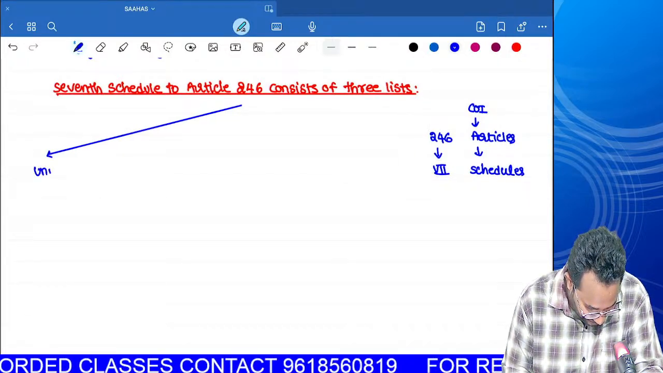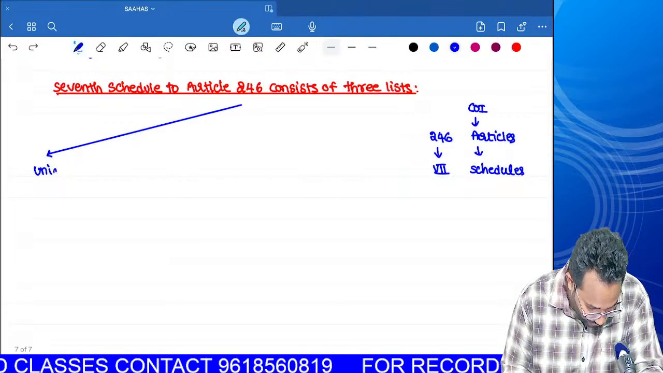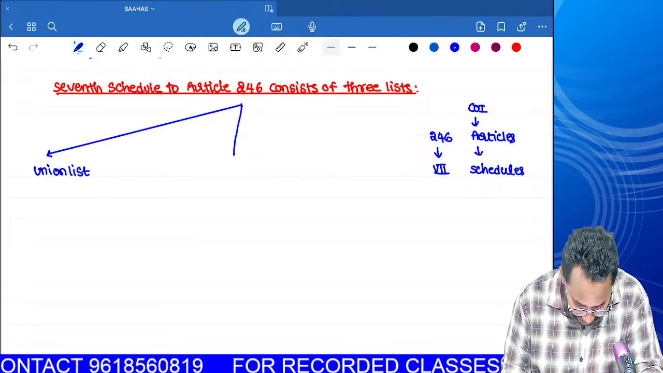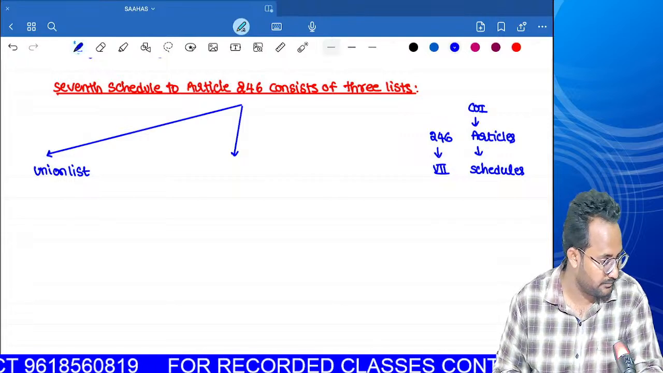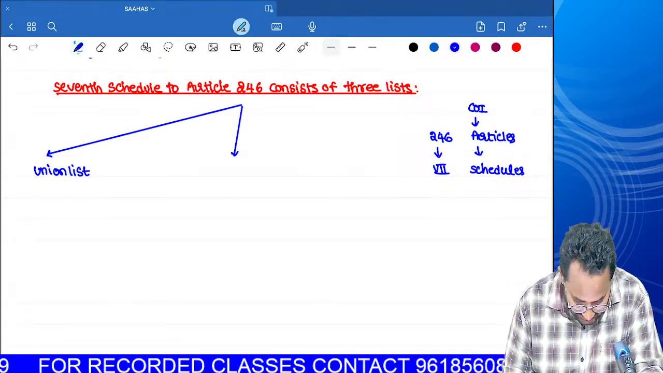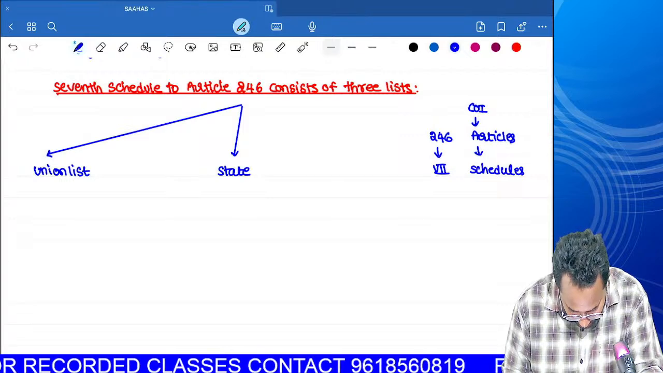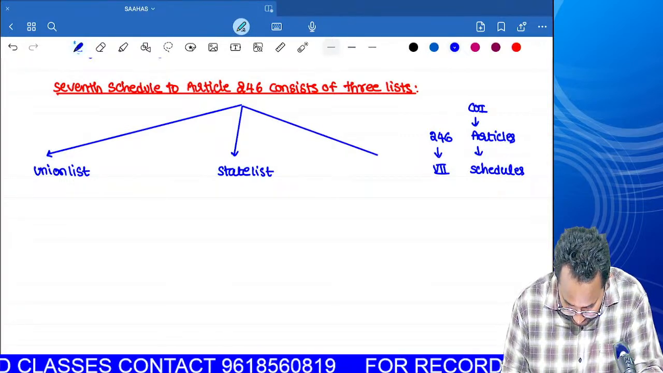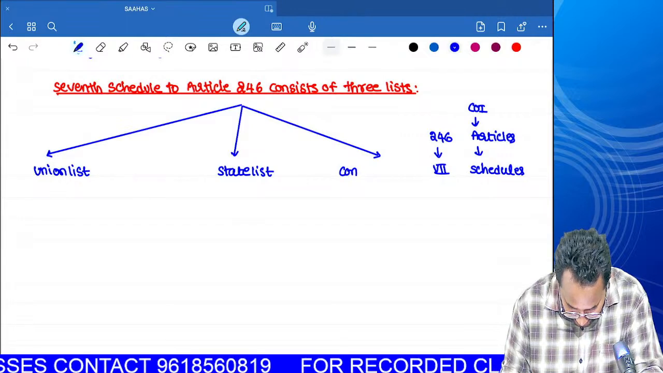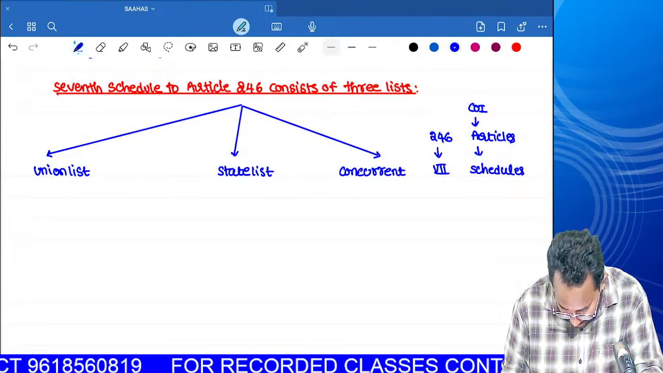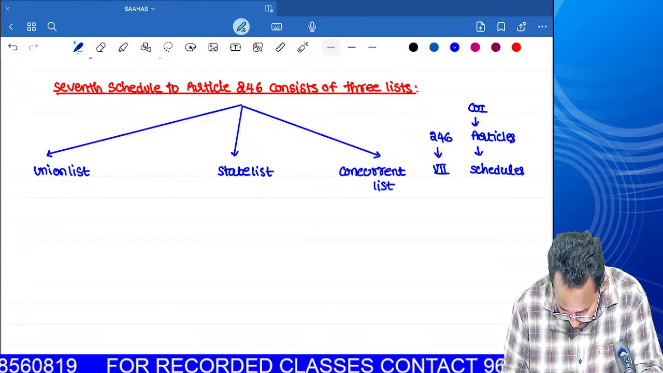The first list is named the Union list. Second list is called the State list. Third list is nothing but what? Concurrent list. What is a concurrent list?